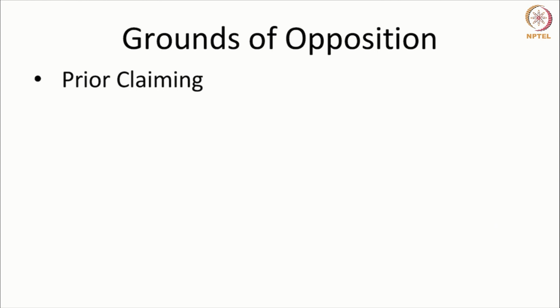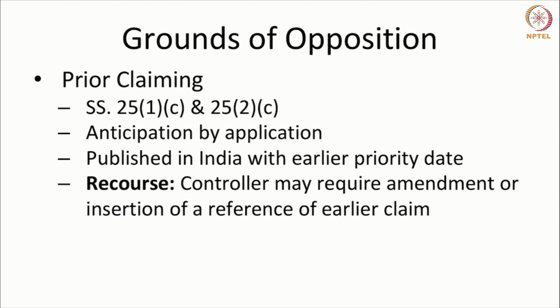The next ground of opposition is prior claiming. Again, this is a ground which pertains to lack of novelty. Now, this is a ground where the anticipation happens by another application, where the application is published in India with an earlier priority date.